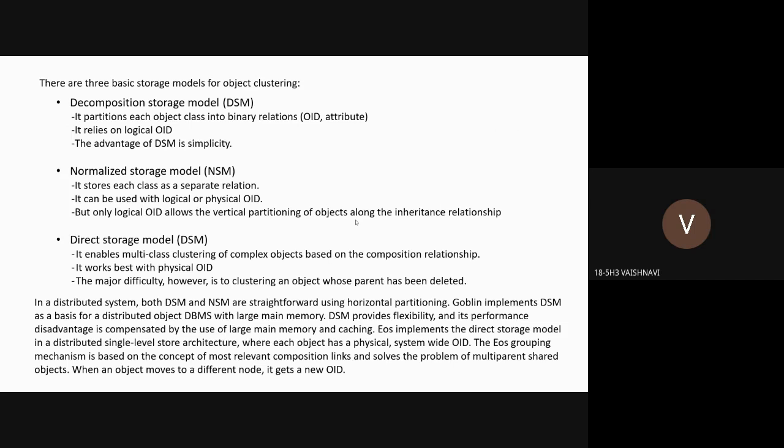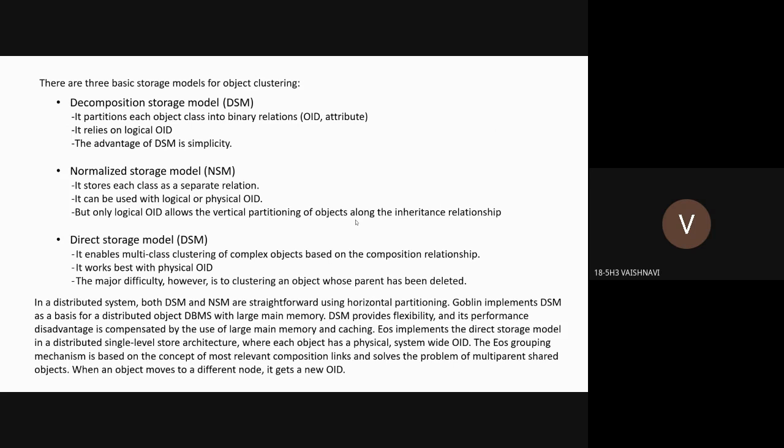Coming to the normalized storage model, it stores each class as a separate relation. It can be used with both logical or physical object identifiers. But only a logical identifier allows the vertical partitioning of objects along the inheritance relationship.